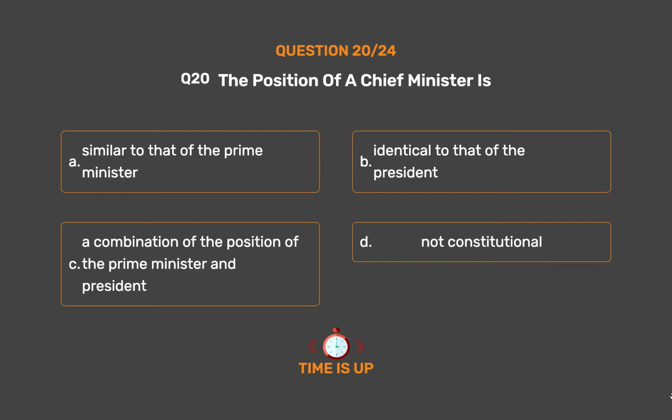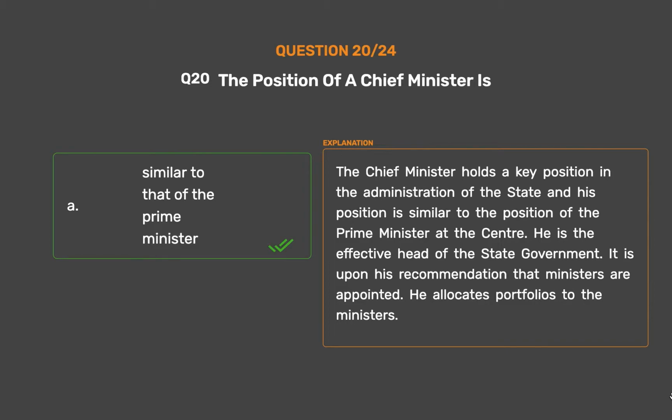The correct answer is option A, similar to that of the Prime Minister. The Chief Minister holds a key position in the administration of the state and his position is similar to the position of the Prime Minister at the center. He is the effective head of the state government. It is upon his recommendation that ministers are appointed. He allocates portfolios to the ministers.